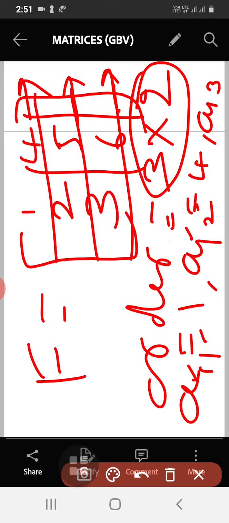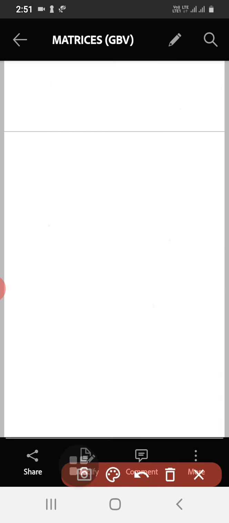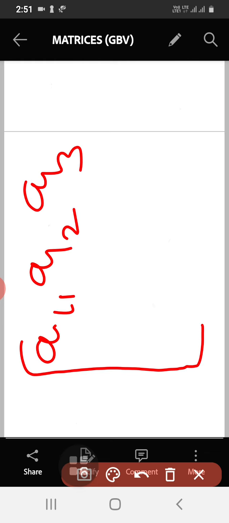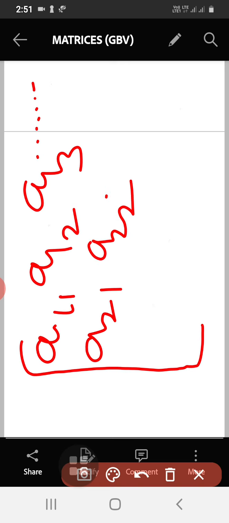So this we continue. Generally the matrix can be written as A11, A12, A13. We continue like this, and this is second row, first element, second row, second element. We go on continuing like this.